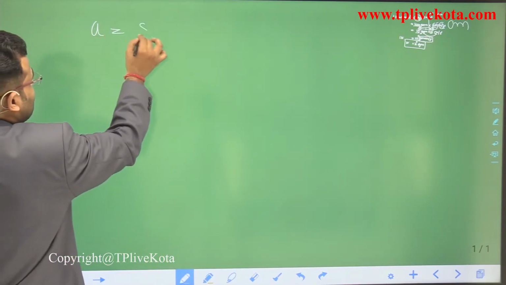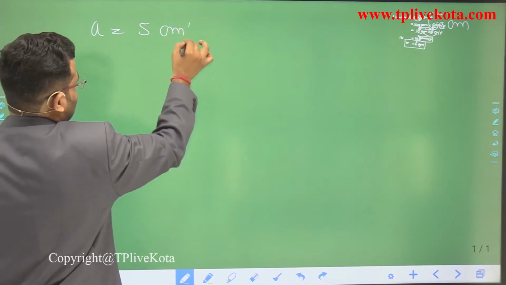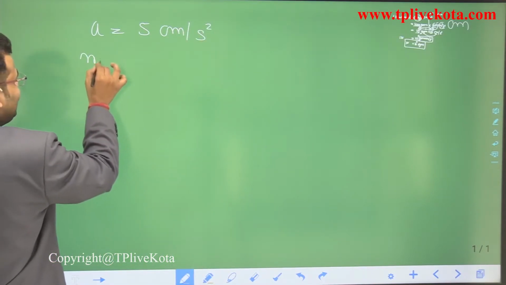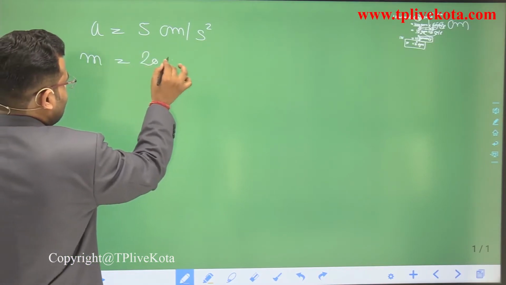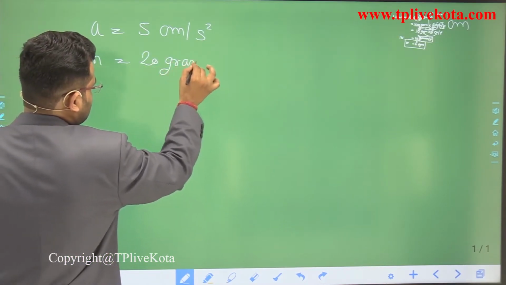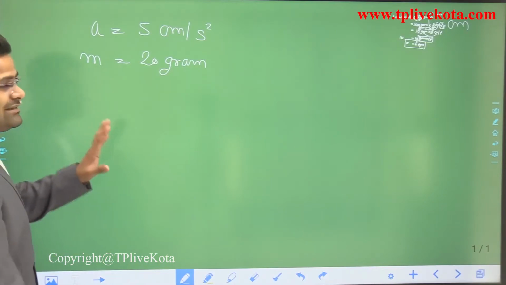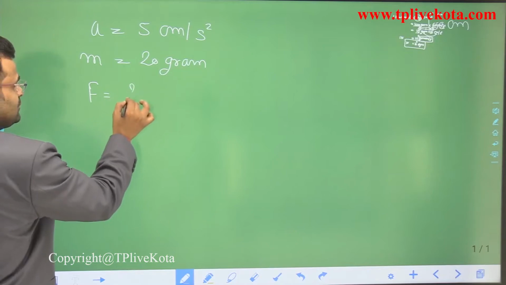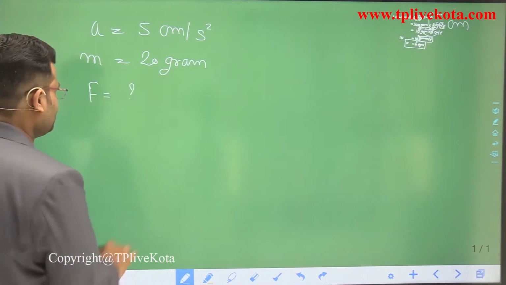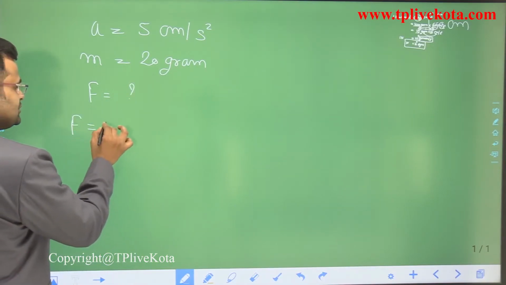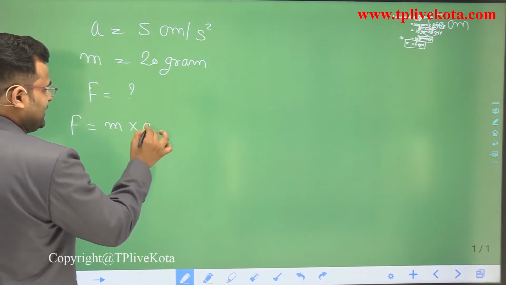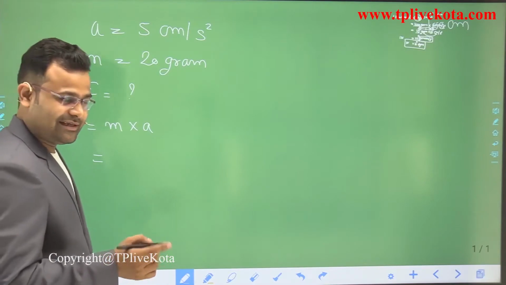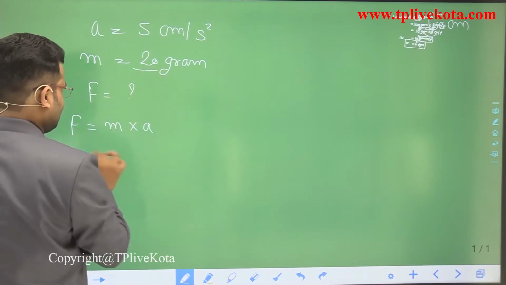Acceleration is 5 centimeter per second square, and mass is 20 gram. Okay student, mass is 20 gram. What do we want to calculate? Force. If we want to calculate the force, our formula is force is equal to mass multiplied by acceleration. Everyone knows this. After this lecture, mass is 20 gram, right?